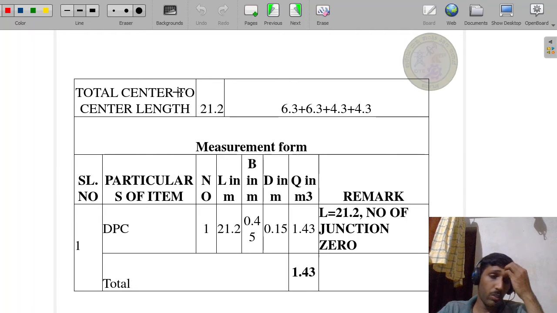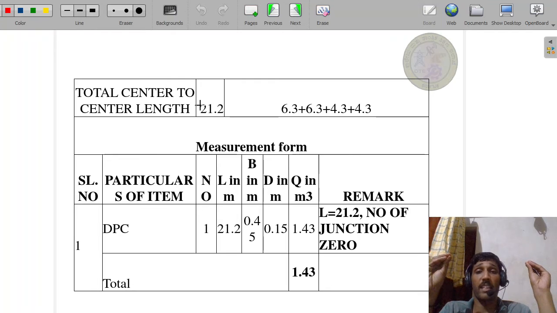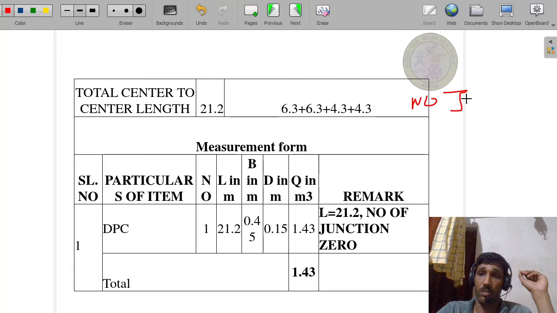Here, before going to that, first you have to calculate the total center to center length of the walls. In this particular case, there are no issues related to 20 centimeter walls and 30 centimeter walls separately, because in this particular plan only 30 centimeter walls are there. Therefore no need to worry about the others. Directly you can add each wall's center to center length, and the total gives the total center to center length of the 30 centimeter wall. Here the number of junctions is nil, no junctions. Keep that in mind.